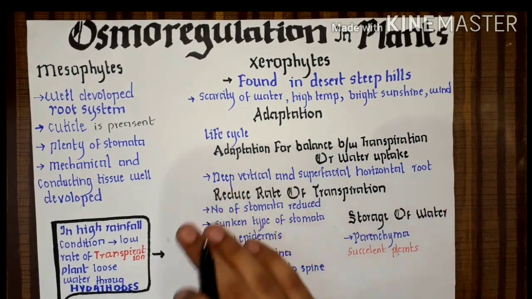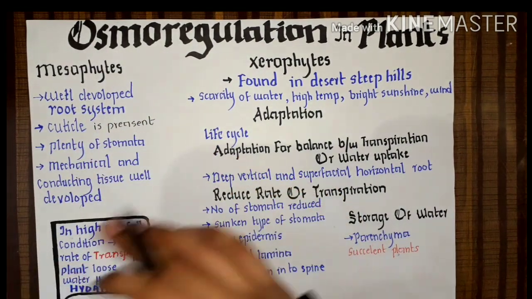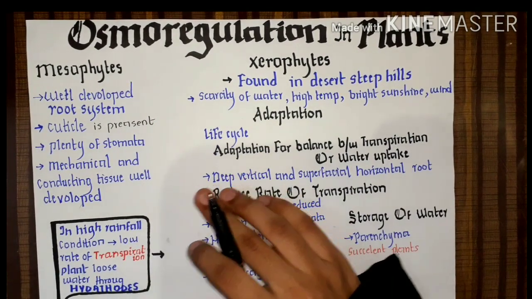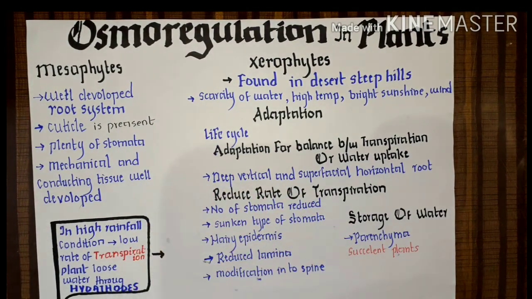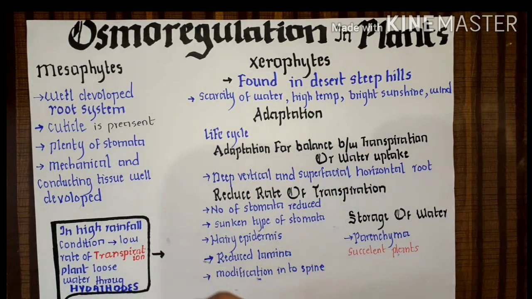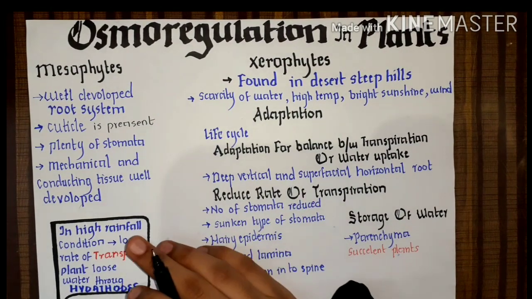Now just think, the mesophytes compensate the water loss, with a well-developed root system and cuticle, but when these mesophytes grow in an environment having high rainfall, or in areas which have more and more rain the entire year, how can they compensate now?